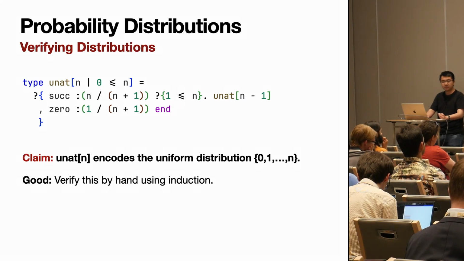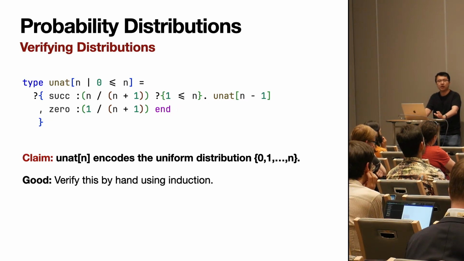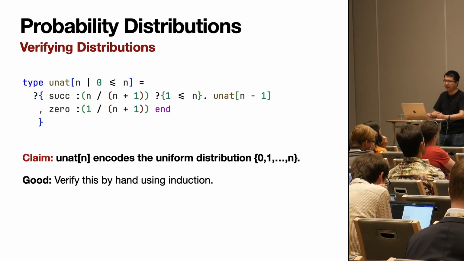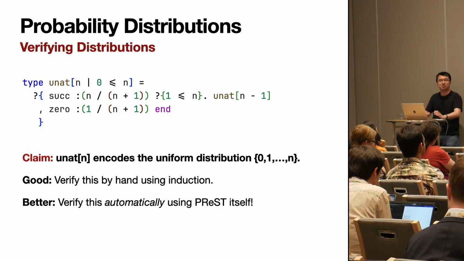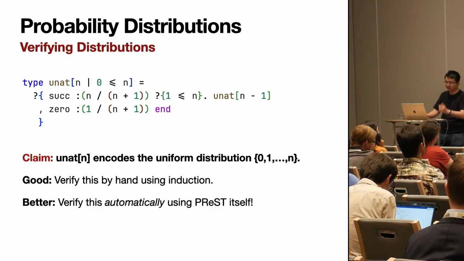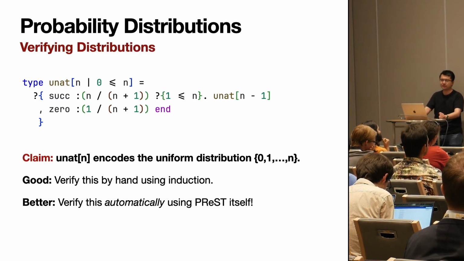The good news is that we have something concrete now, and we can try to verify this by hand using induction. The even better news is that we can automatically verify this using the PReST type checker itself, and this was very surprising to us when we first discovered this.